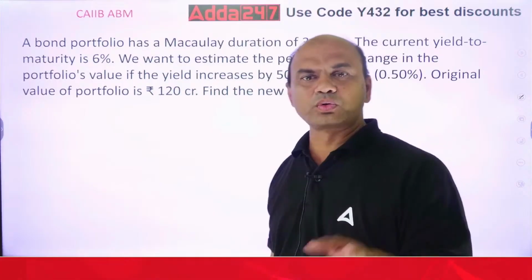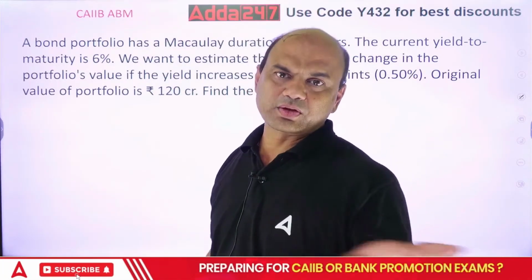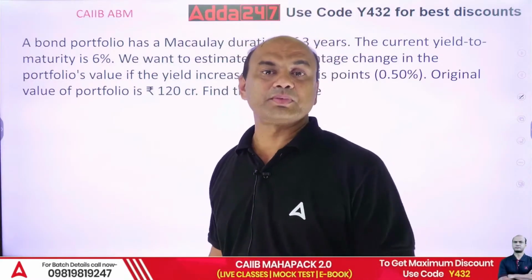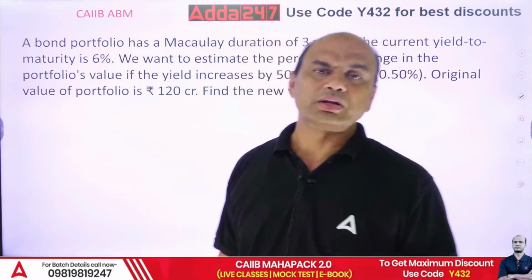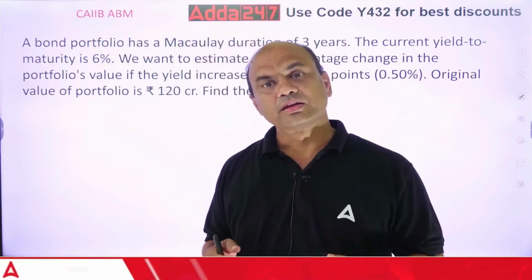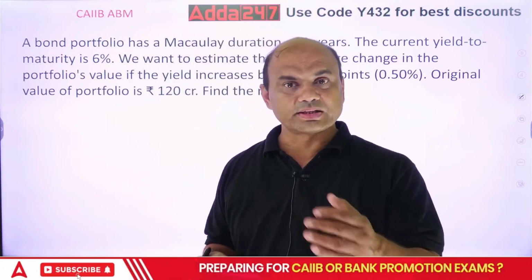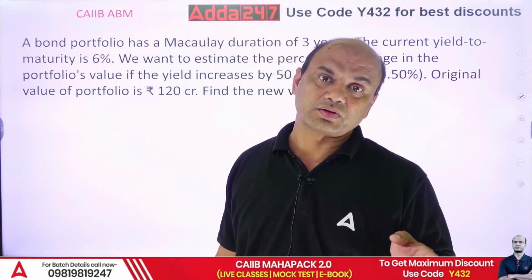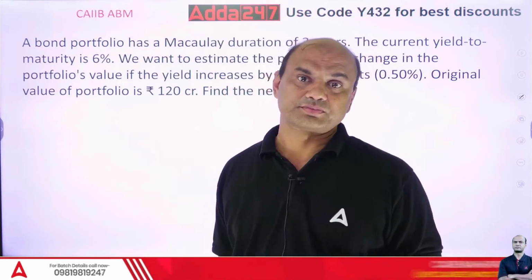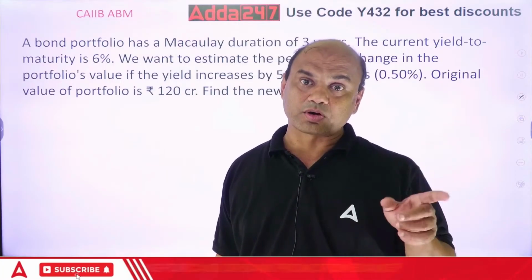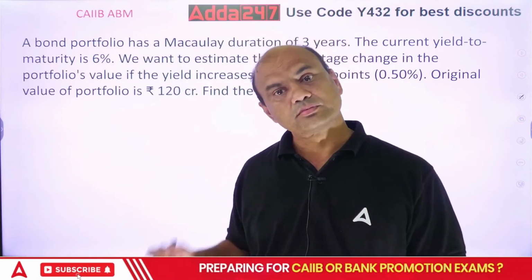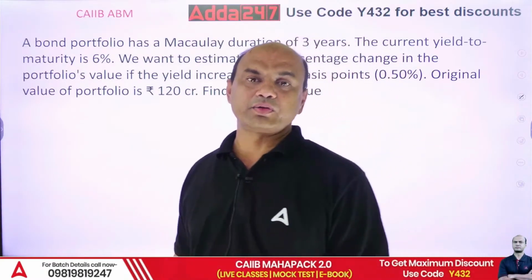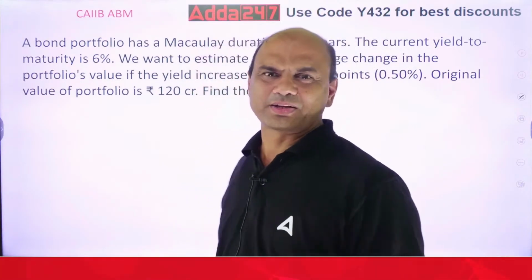See, there are two durations. One is Macaulay, second is modified. What is Macaulay duration? Macaulay duration means the duration within the life of that bond in which the interest rate risk on that bond becomes zero. Modified duration means, see, I've taken this many times, that's why I'm not writing.